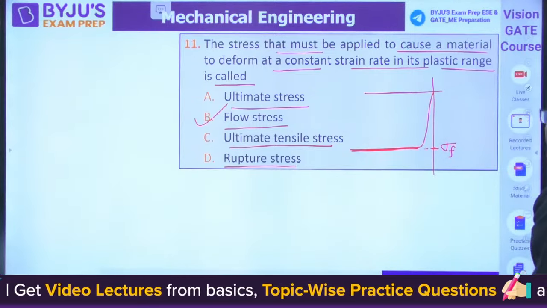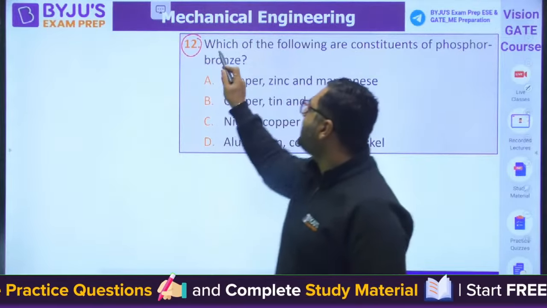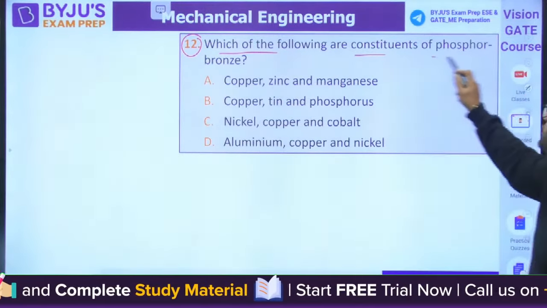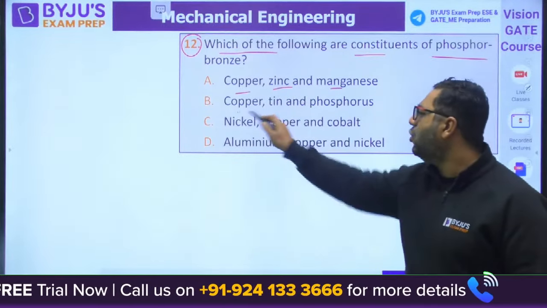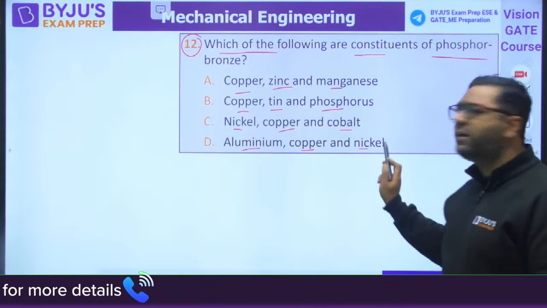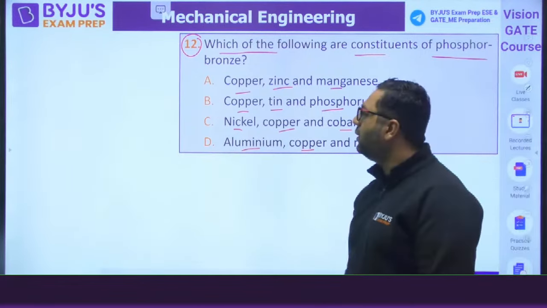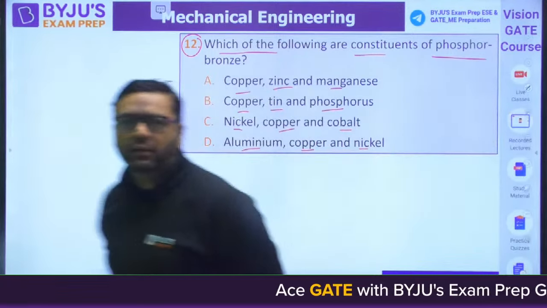Moving to the next question, guys. Question number 12. They are asking which of the following are constituents of phosphorus bronze? Copper, zinc, manganese; copper, tin, phosphorus; nickel, copper, cobalt; aluminium, copper, nickel. What is the answer? Very good, Munir, you got it.